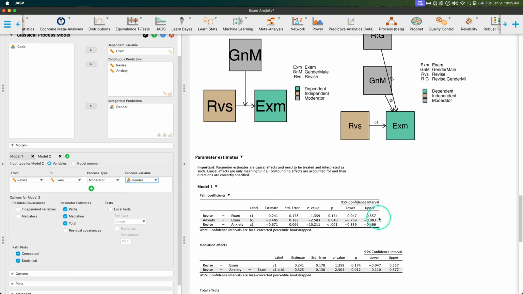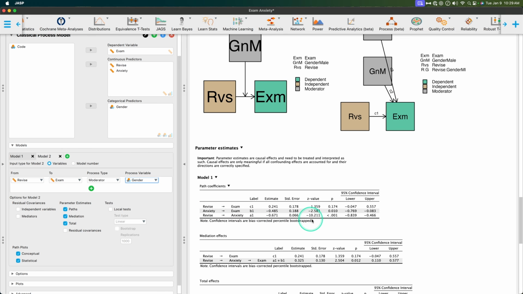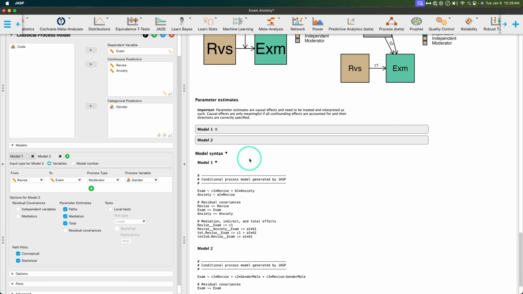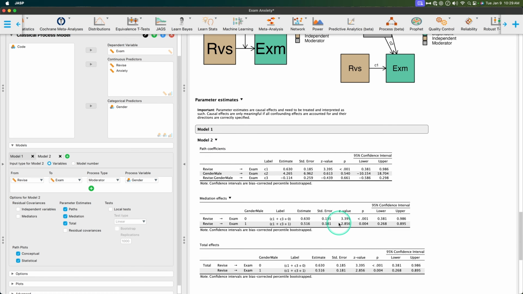We already looked at that one. That's the same as last time. Actually, it did the bias corrected bootstrap, so that's great. No, sorry, that's path one or model one. Model two, I'm sorry. Let's go back up here. Model two, let's open up. Okay, so revise to exam. That's C1 right here, right? Yeah, it is statistically significant. And that's because we're collapsing anxiety across the whole, we're ignoring anxiety. So we're collapsing it into the model. And we already know that model is statistically significant.